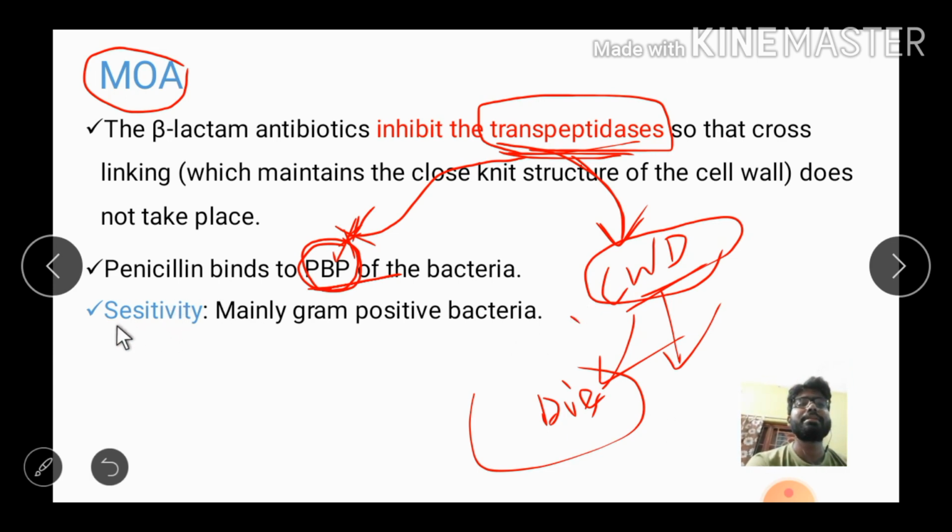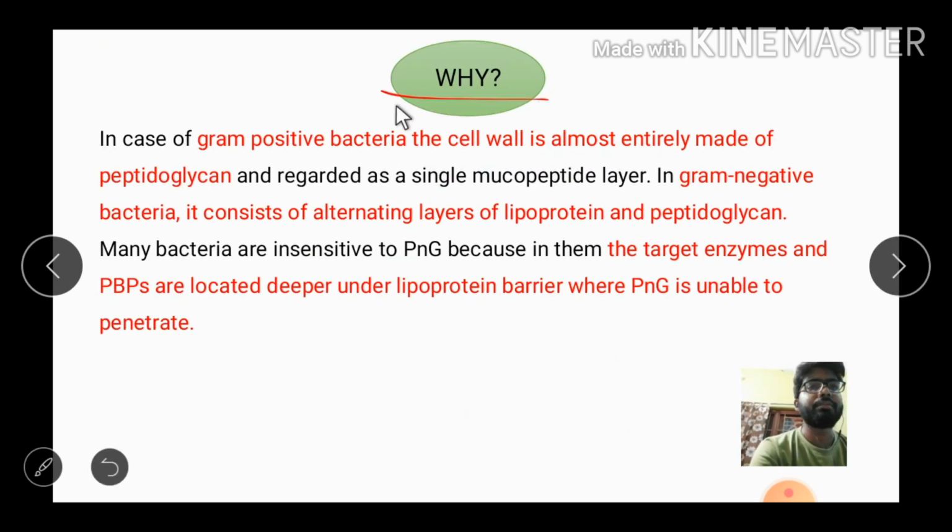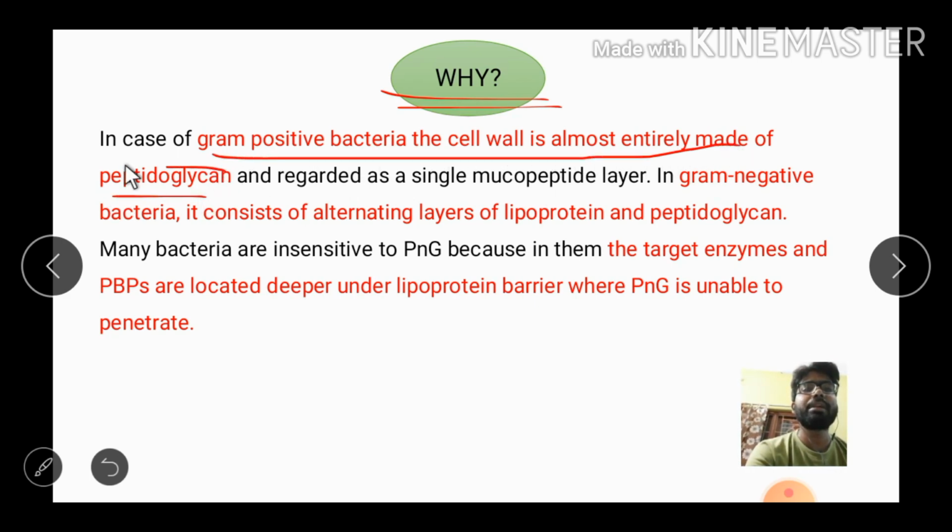Then coming to the point, sensitivity. What is the sensitivity of penicillin? Which bacteria are sensitive to penicillin? Generally gram positive bacteria are sensitive to penicillin G, or benzyl penicillin. Why are the gram positive bacteria sensitive? Why not the gram negative? The gram positive bacterial cell wall is almost entirely made up of peptidoglycan, whereas the cell wall of the gram negative bacteria is made up of lipoprotein and peptidoglycan.